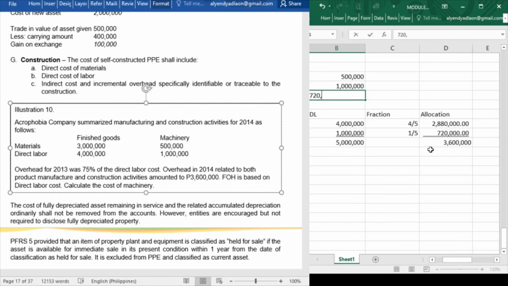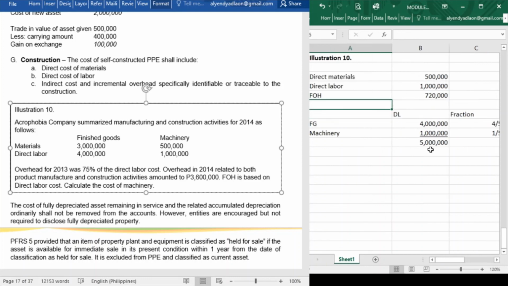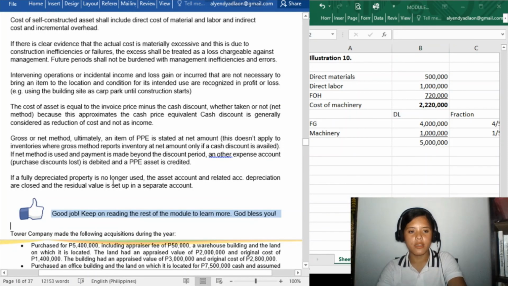So, how much is our initial cost of the machinery? We have 500,000 plus 1 million plus 720,000, that is 2,220,000. Okay, that is the cost of the self-constructed machinery.